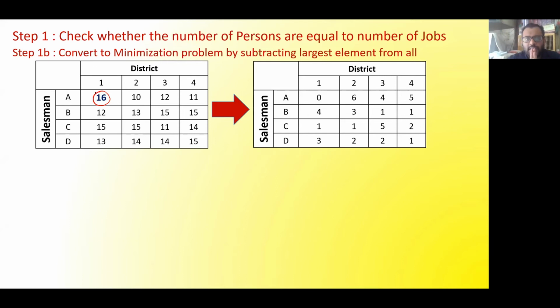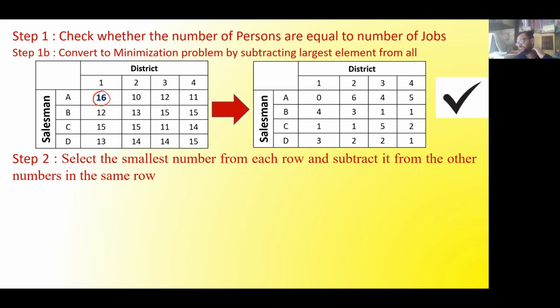So I hope now you can do it. Let me give you 5 minutes. Please start with the matrix on the right side. From there you have to start your Hungarian method, because it is converted into a minimum problem. I hope all of you have started with the solution, and let me also show the solution so that you can check step by step whether it is correct or not.